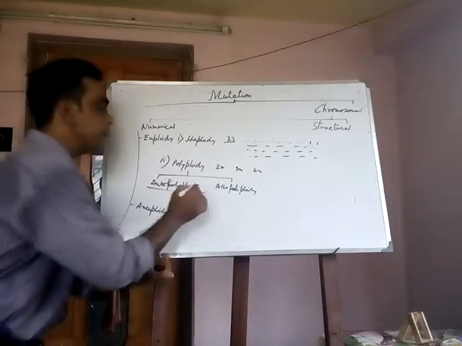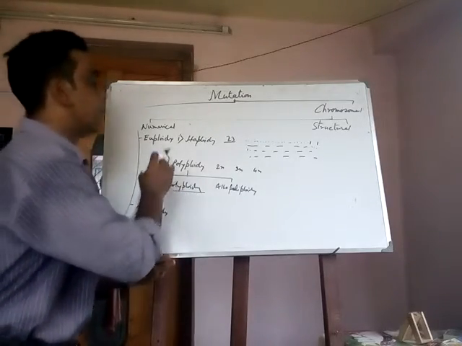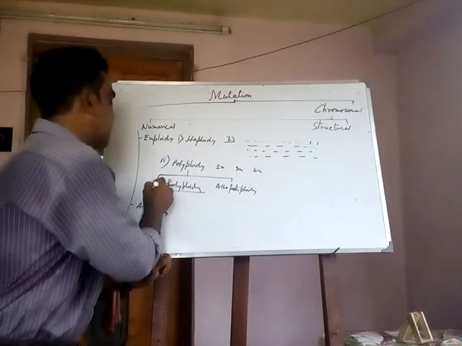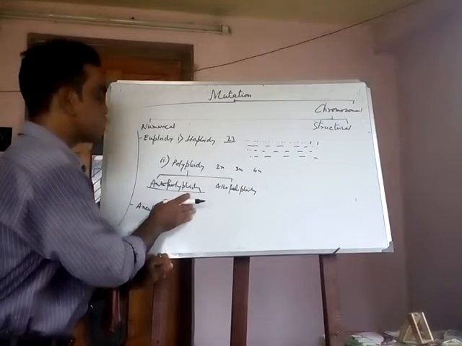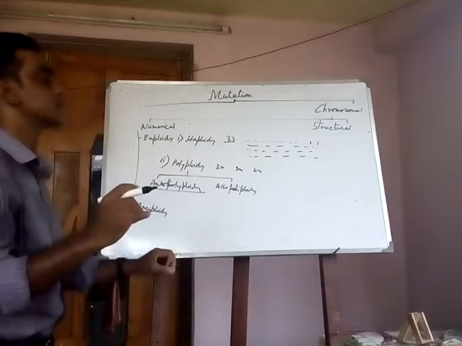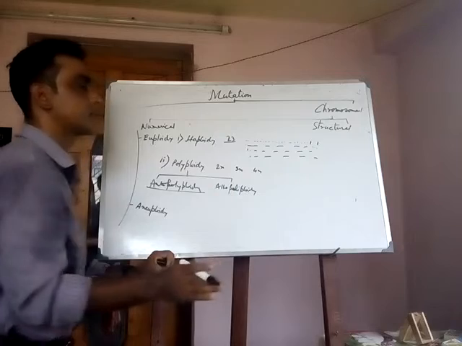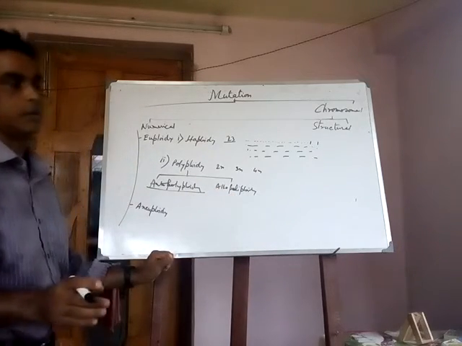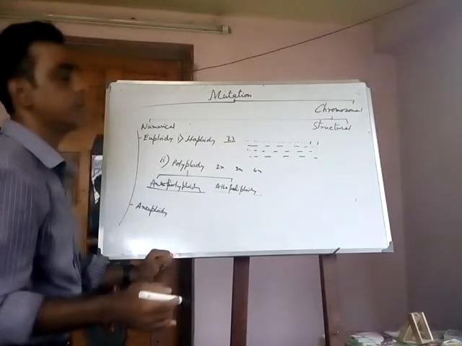When the same type of similar chromosomes multiply each other, it shows polyploidy, which is autopolyploidy. But when hybridization takes place and dissimilar types of chromosomes are multiplied in the cells, it shows a separate type, called allopolyploidy.